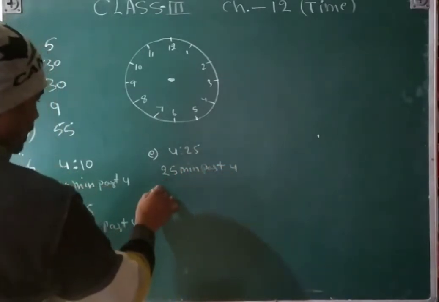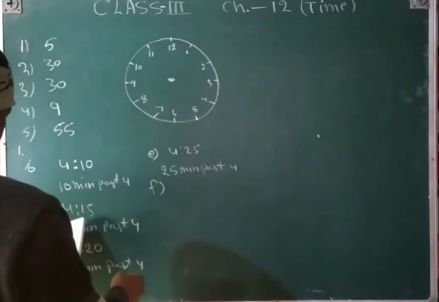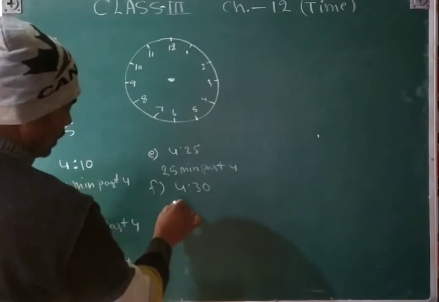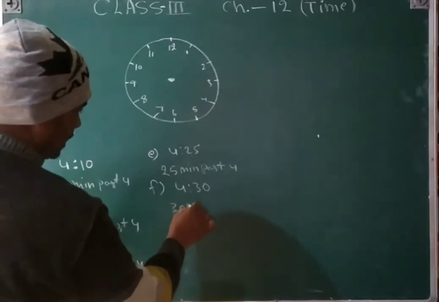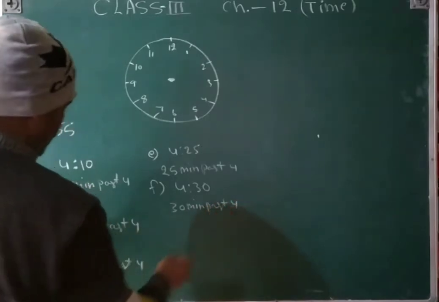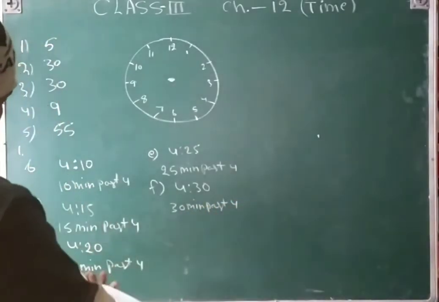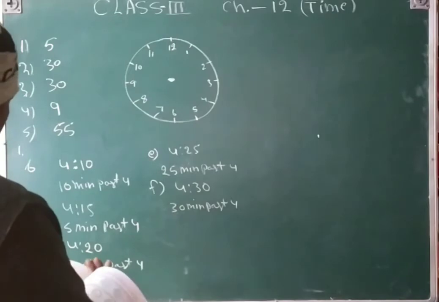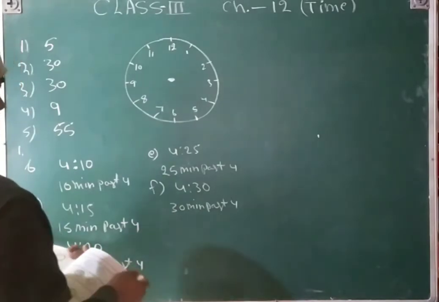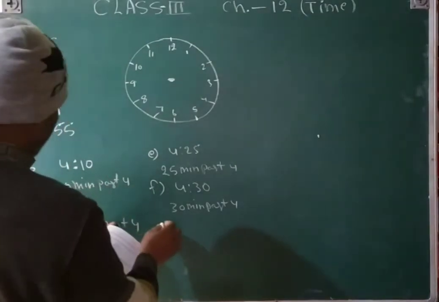F part, 4:30. So that is 30 minutes past 4. And then G part also, similarly you will write. Everything is given here. You can do it very easily.